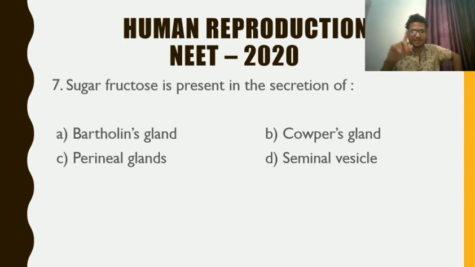So Bartholin gland we know is present in the female, so it is not the answer. Cowper's glands are bean-shaped small glands, and perineal glands are present near the anus in some of the mammals. So here the answer is very clear. The sugar fructose is present in the secretion of the seminal vesicle. Answer is D. Let's move on.